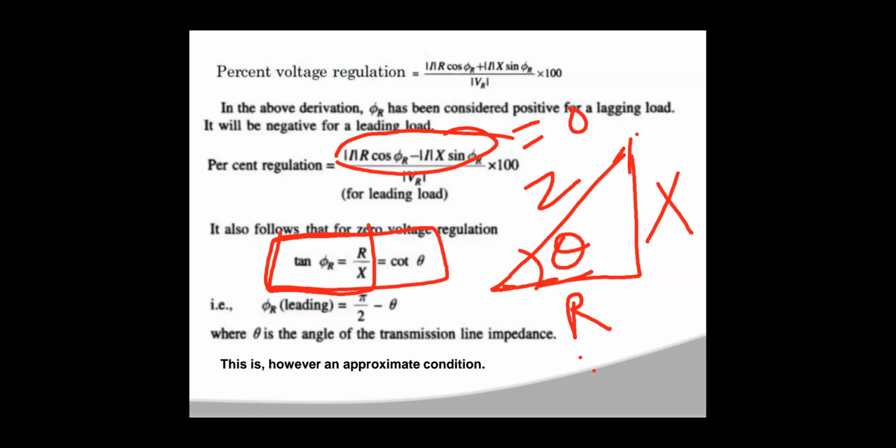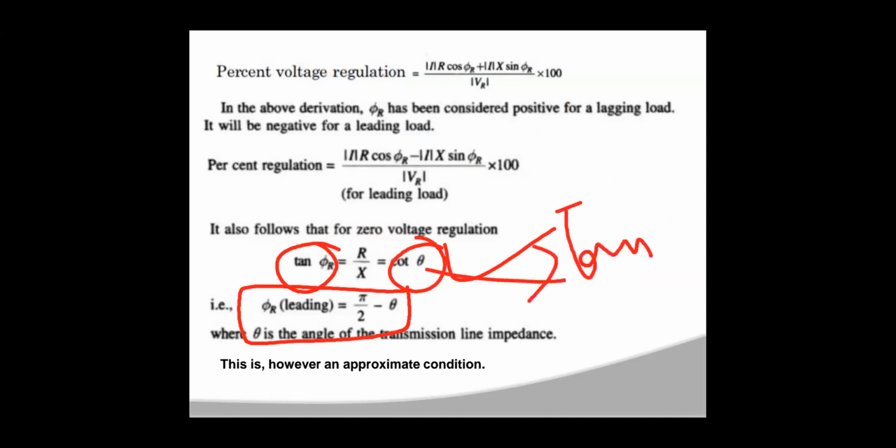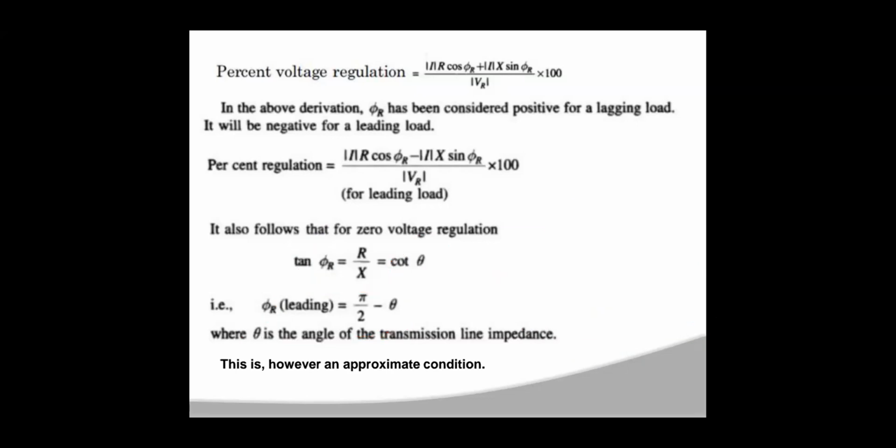From this equation you can get that phi r is equal to pi by 2 minus theta. That means this cot can be written as tan of pi by 2 minus theta. Both sides tan will get cancelled, then phi r is equal to pi by 2 minus theta. So this is the condition for getting zero voltage regulation. However, this condition is the approximate condition only.